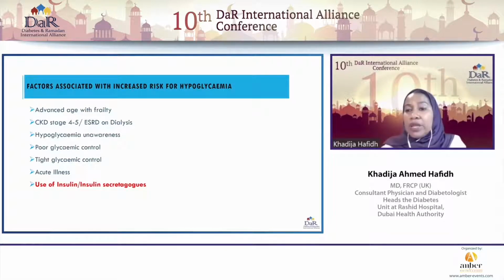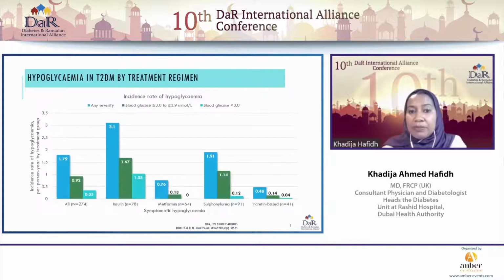The presence of chronic kidney disease, especially in the later stages, 4 to 5, or patients on end-stage renal disease on dialysis, are more likely to have hypoglycemia. If the individual has hypoglycemia unawareness, poor glycemic control, or even tight glycemic control, the presence of any acute illness, and the therapy, so insulin and insulin secretagogues, also may increase the risk for hypoglycemia.